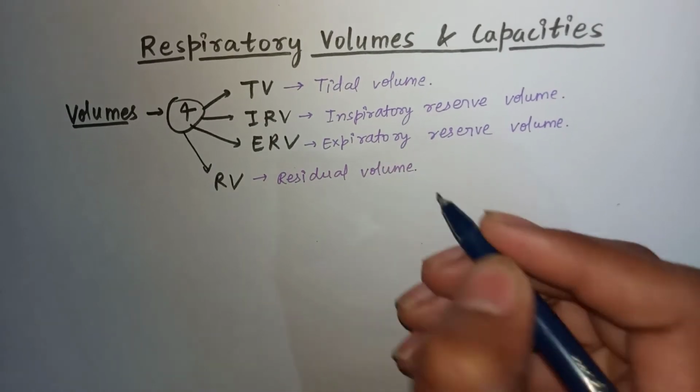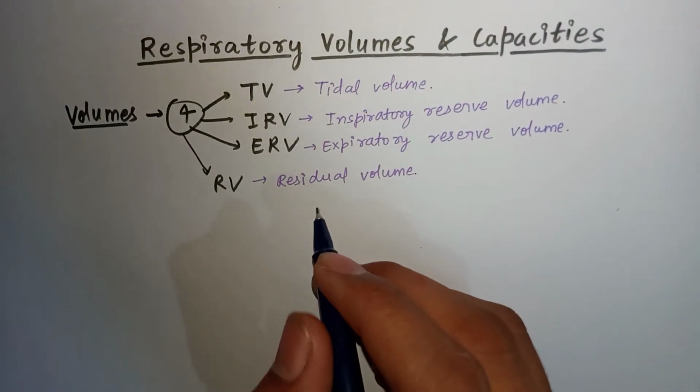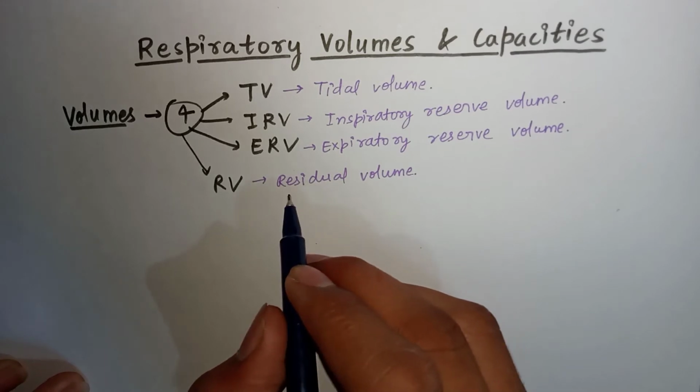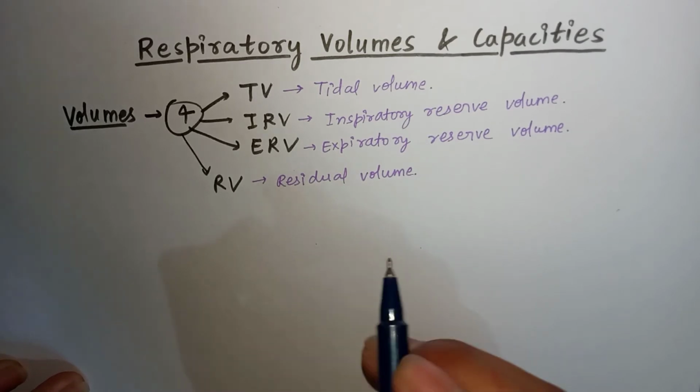This is the volume which remains in the lung every time. If this volume is not there, then the lung will collapse.